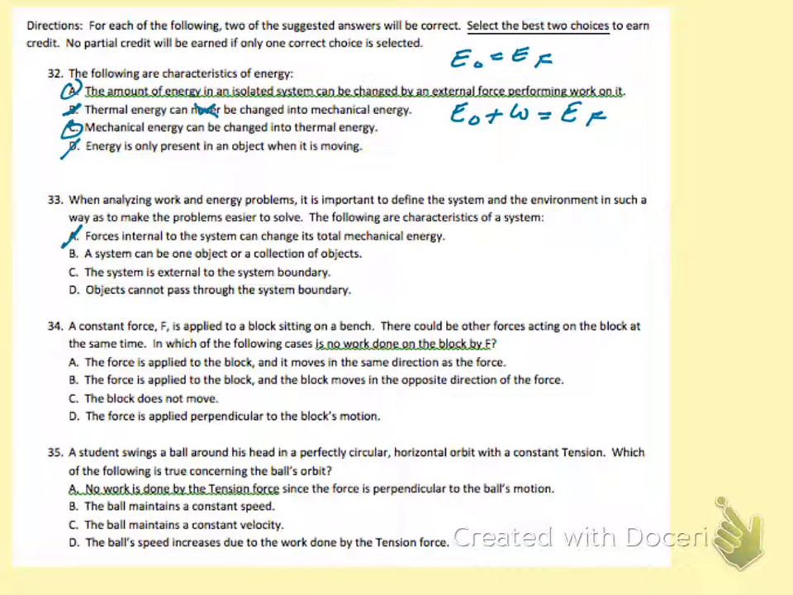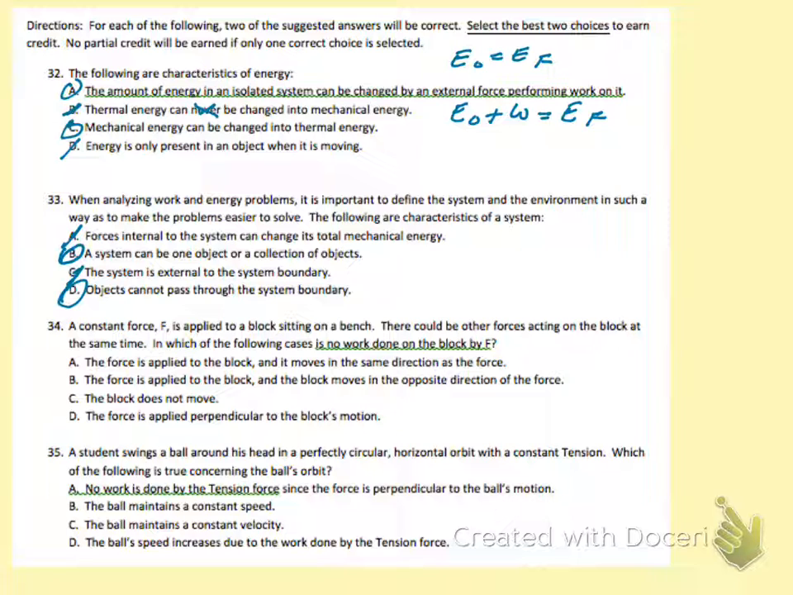B, a system can be one object or a collection of objects. That's true. We can have more than one object. C, the system is external to the system boundary. That's incorrect. The system is found inside of the boundary. D, objects cannot pass through the system boundary. We don't want the objects passing through so that we have a total system here. So B and D look accurate.